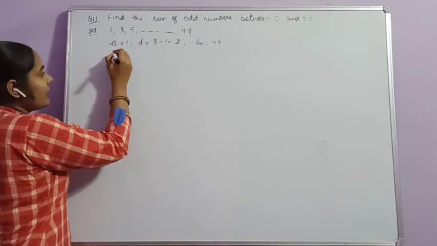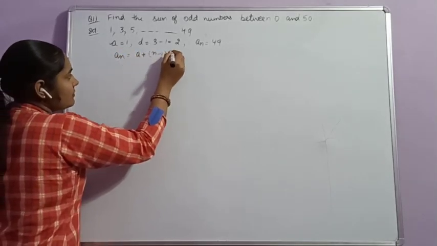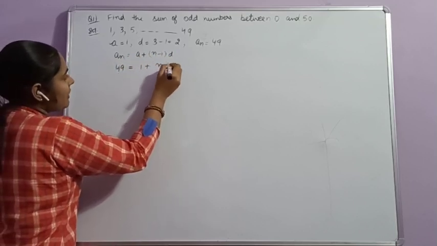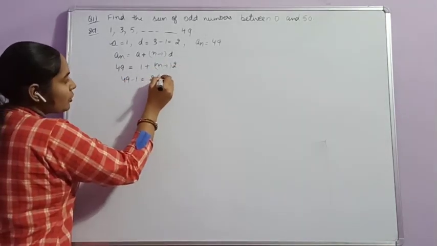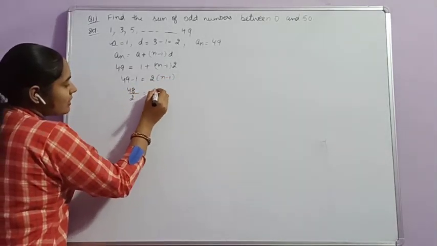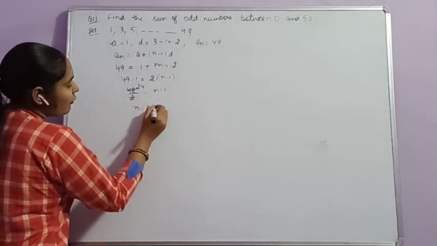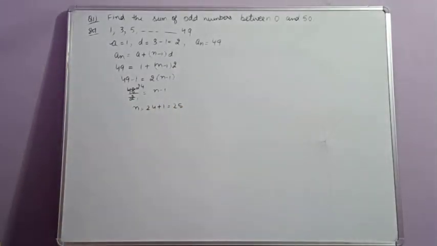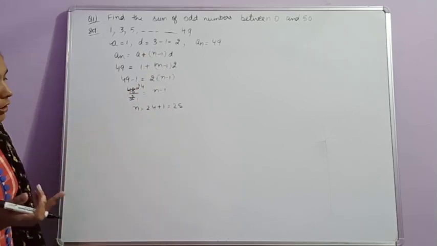Firstly we find the value of n. An is equal to A plus n minus 1 into D. An is 49, A is 1 plus n minus 1 into D, which is 2. 49 minus 1, that is equal to 2 into n minus 1. 48 divided by 2 is equal to n minus 1. 24 2s are 48, n is equal to 24 plus 1, which is 25. Or simply we know that between 0 and 50 there are 25 even and 25 odd numbers.